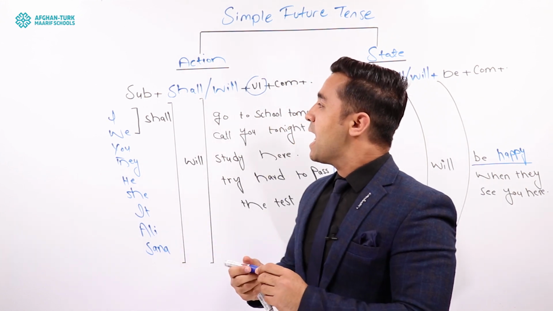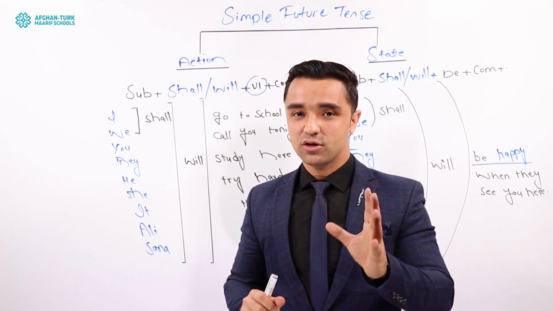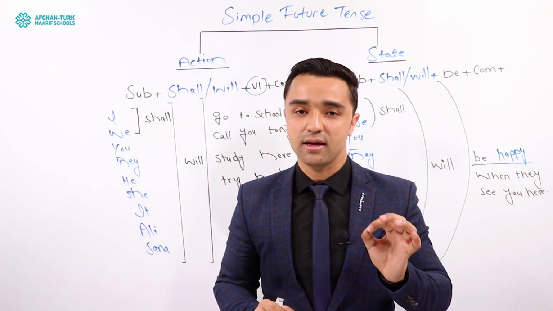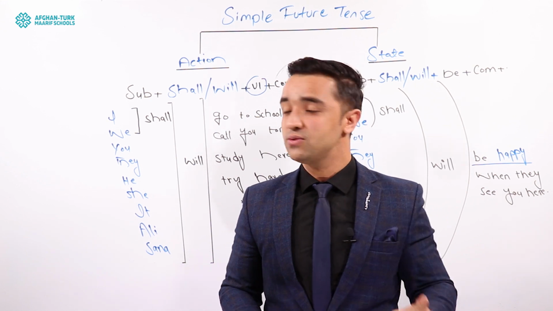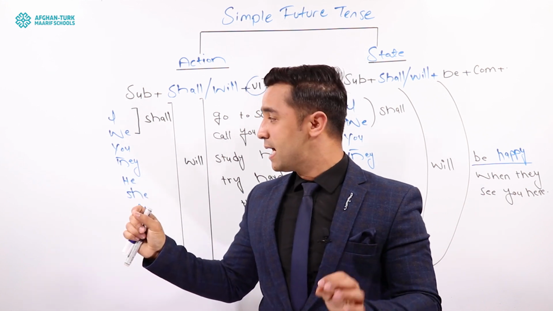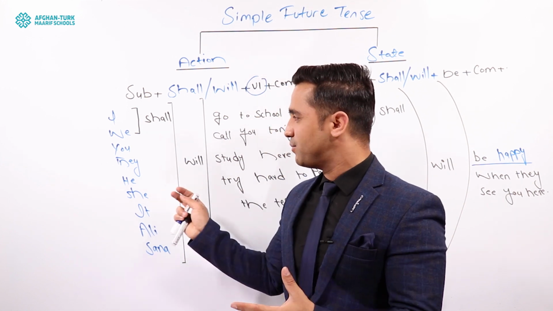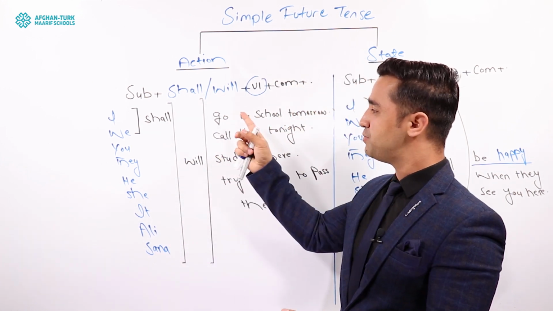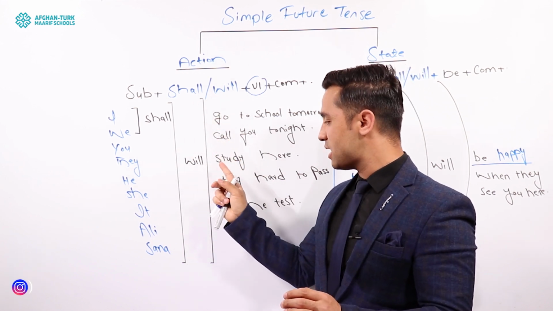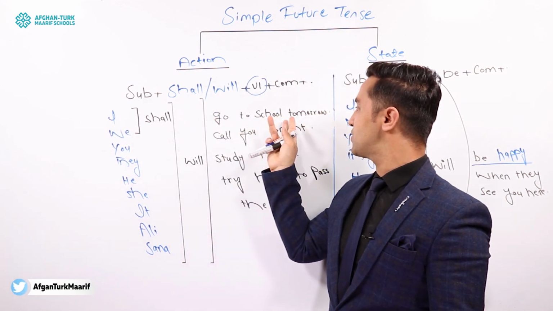Yeah, of course. There is a very short, simple exception that you have to know: shall is used only with I and we. That means you cannot use it with other subjects, guys. Got it? You can only use shall with I and we. But you can use will with all the subjects. It's very simple actually. And after that, you have to put the first form of the verb, as I have put here: go, call, study, try. So these are the things. For example, I can say that I shall go to school tomorrow.